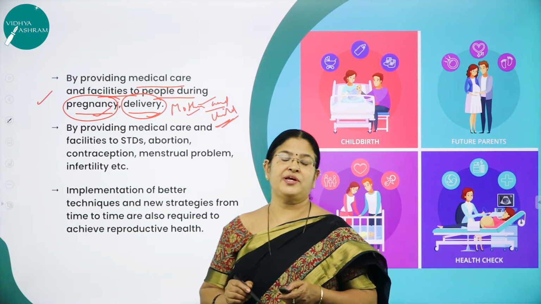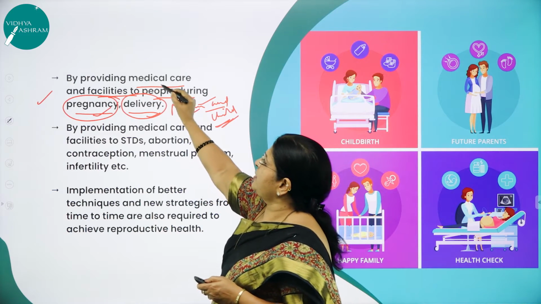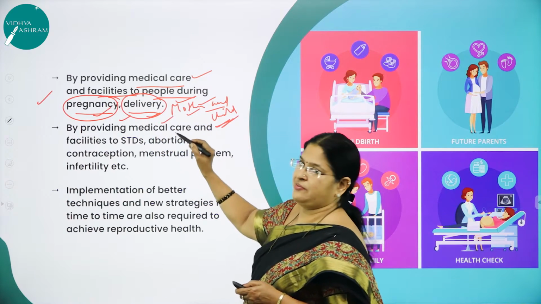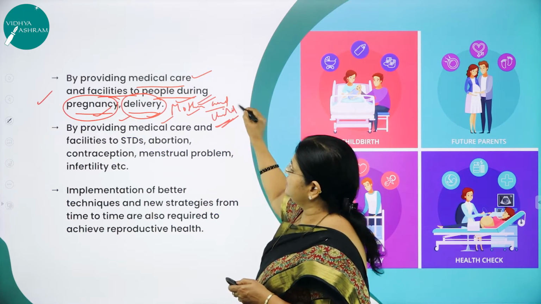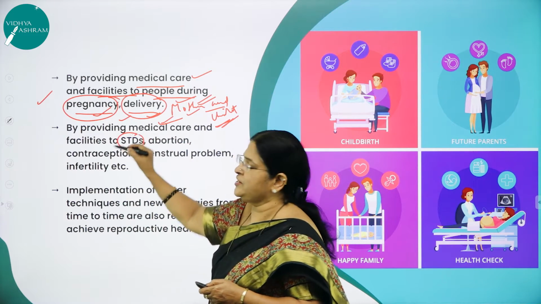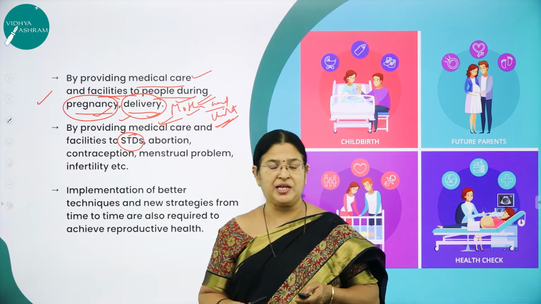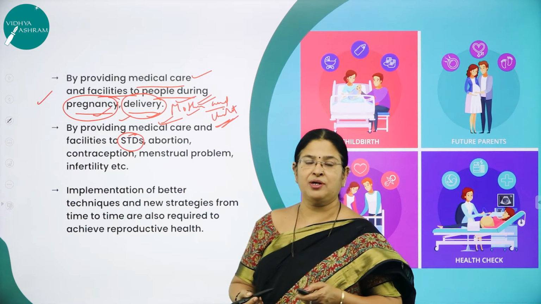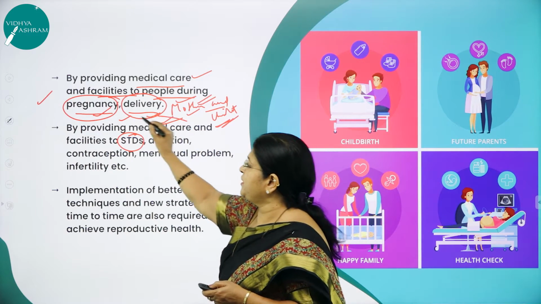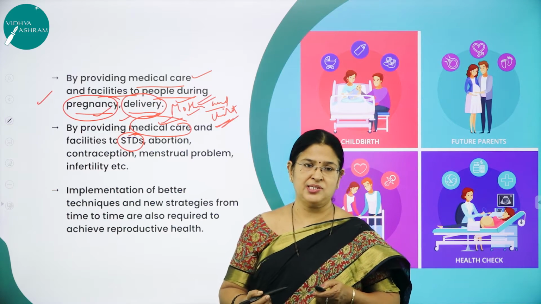So one of the very important strategies to achieve a good reproductive healthy society is what? By providing medical care and facilities to people during pregnancy and during delivery. After the delivery, both the mother and the child should be taken care of. Next, by providing medical care and facility for STDs. Many people would have got infected with sexually transmitted diseases. They should not be neglected. Somehow they would have come in contact with these dreadful diseases, but they should be taken care of medically. Support should be given. Then only they will be able to overcome such diseases.